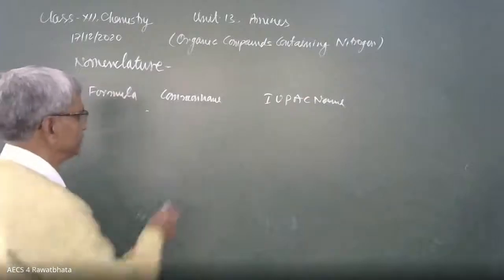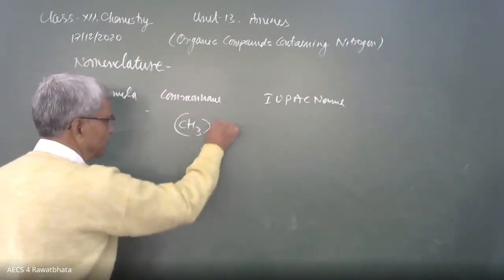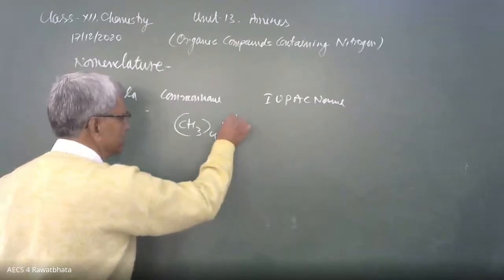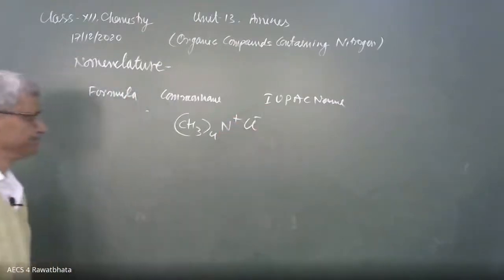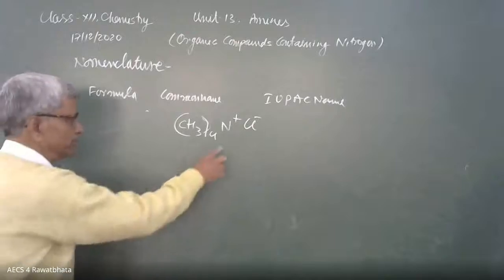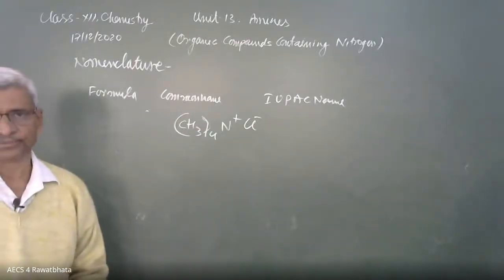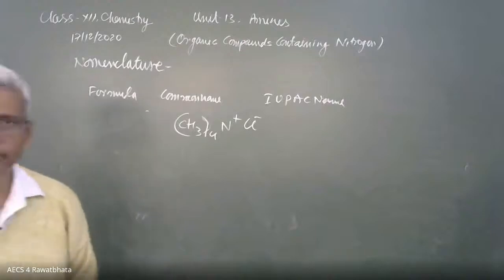This compound, (CH3)4N+ Cl−. This is nitrogen with 4 CH3 groups attached from all 4 sides. This is the quaternary salt.